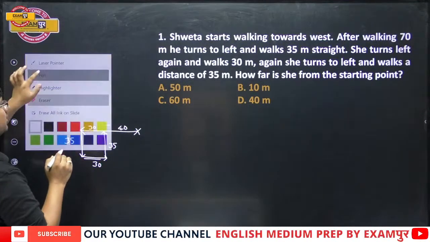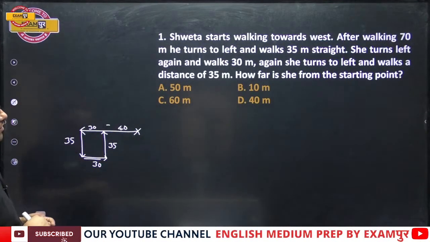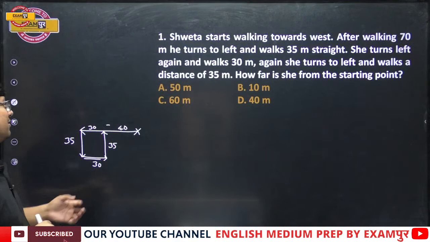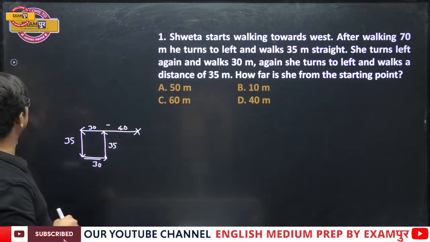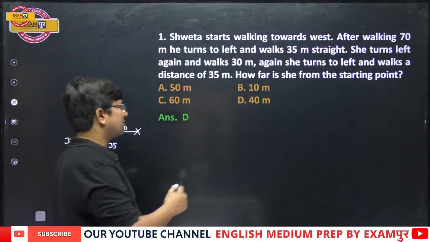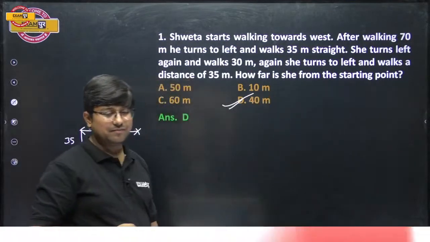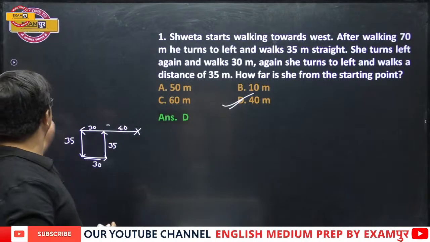Okay, everyone? Now, how far is she from the starting point? This distance is how much? 40 meters. And therefore, the right answer is option number D, 40 meters. Getting it, everyone?